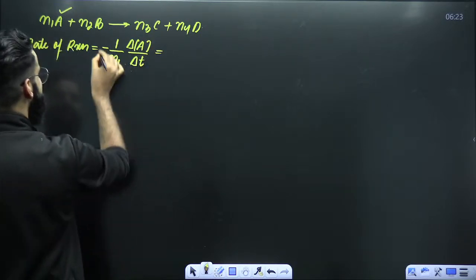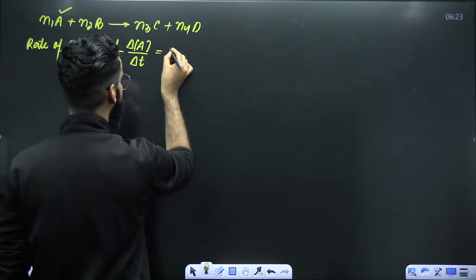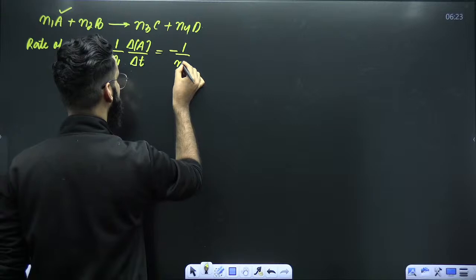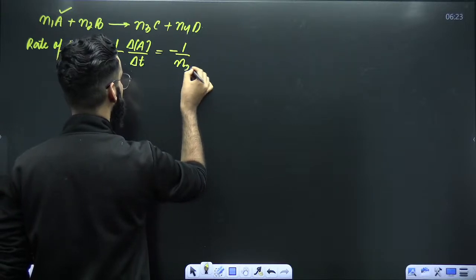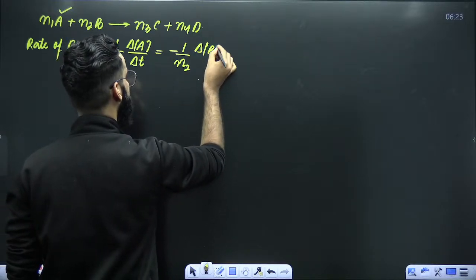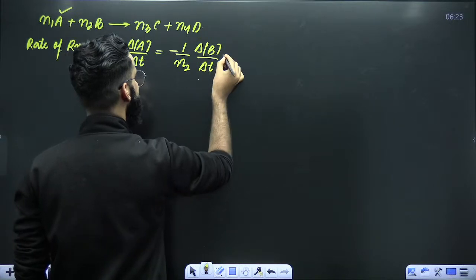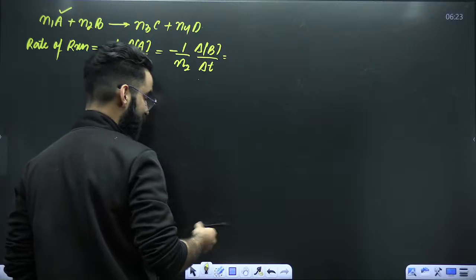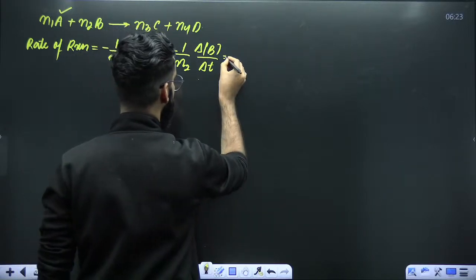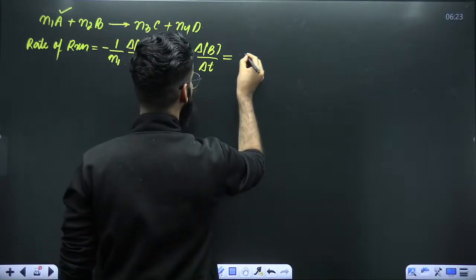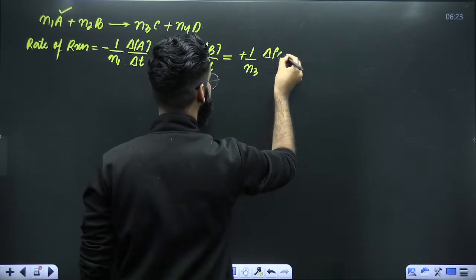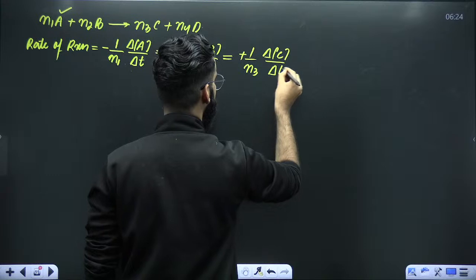You can calculate the same rate of reaction with respect to B. B is again a reactant, so minus 1 by its stoichiometric coefficient, change in the concentration of B divided by the time interval. Similarly, with respect to C, it's going to be plus 1 divided by N3, change in the concentration of C divided by the time interval.